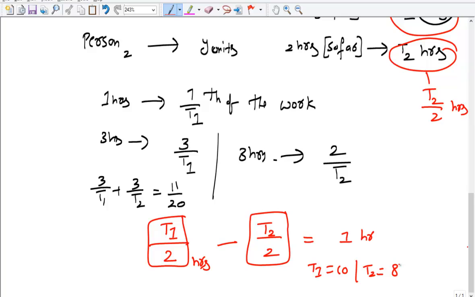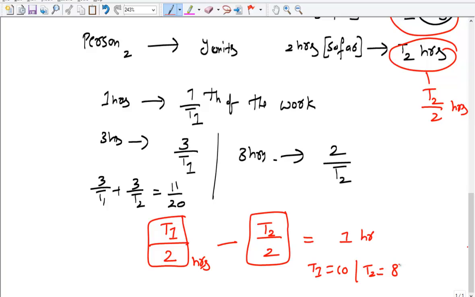So T1 has worked for 10 hours and T2 has worked for 8 hours. That's what we can say. Now that means per hour capacity of T1 is 10% and per hour capacity of T2 is 12.5%. This is how we can simply say in 3 hours T1 has finished 30% of the work and T2 in first 2 hours finished 25%. So that's why they together finished in the first 3 hours 55%.